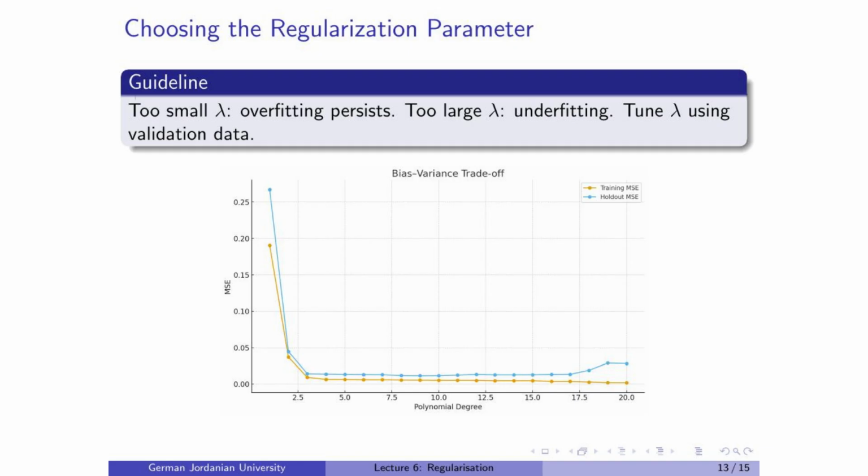The regularization parameter lambda decides how strong the penalty is. A very small lambda means almost no regularization and the model might overfit. A large lambda oversimplifies the model. We usually tune this value using validation data.